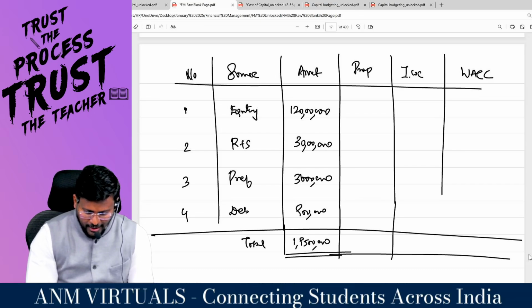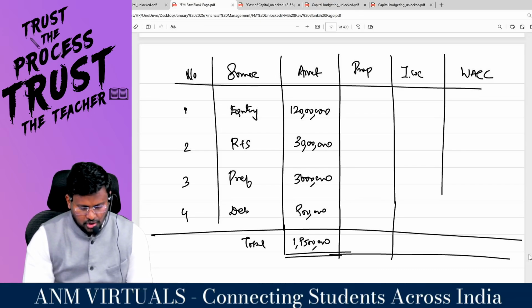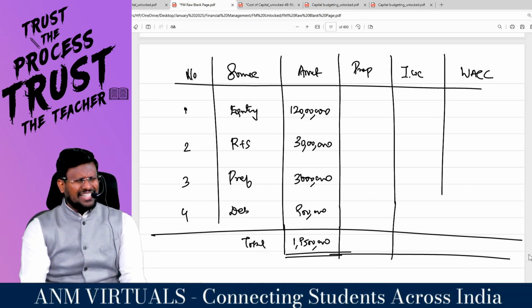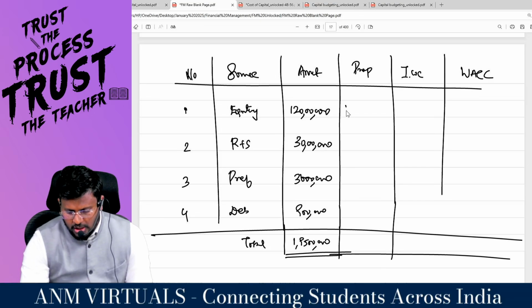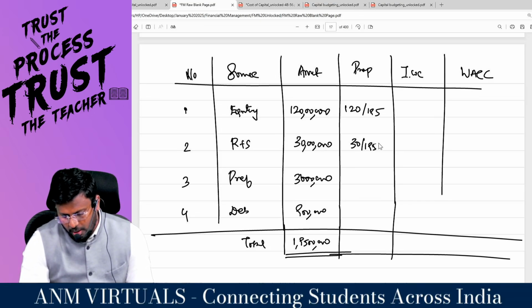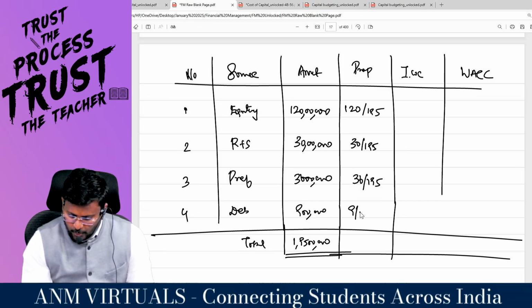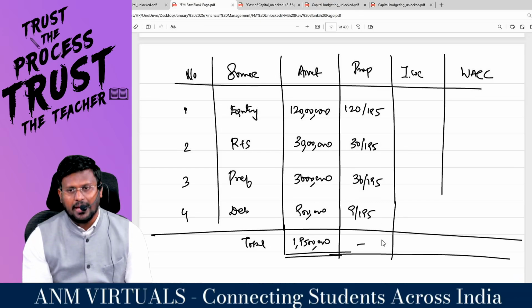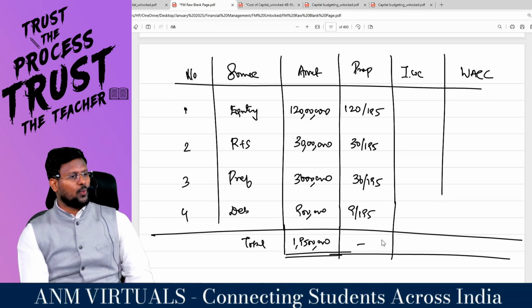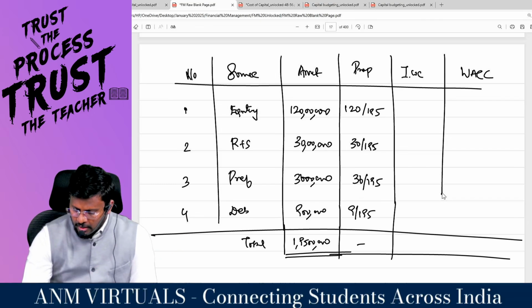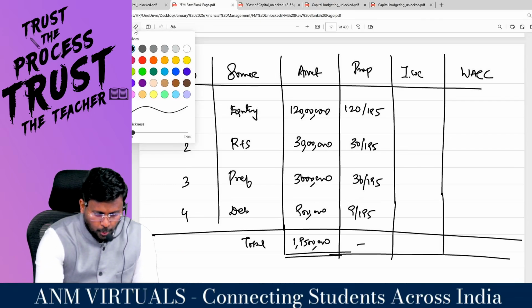Calculator, man. 120 divided by 195 into 100 comes to, it is coming approximately. I don't want approximately. So 120 divided by 195, 30 divided by 195, 36 divided by 195, 9 divided by 195, and here total, or you can put 100, or you can put 1. Right, sir?